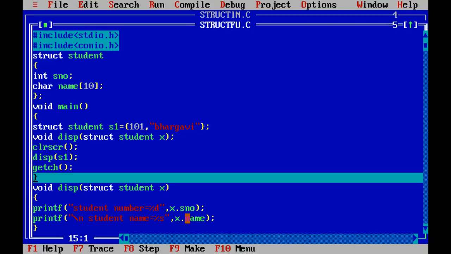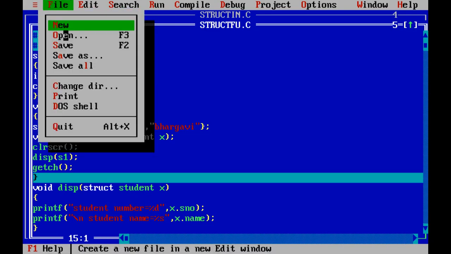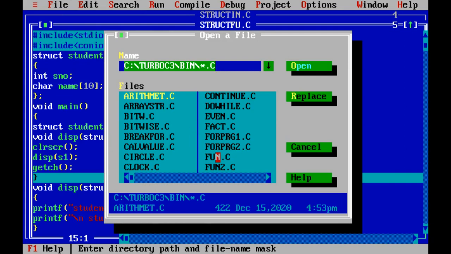So this program is related to structures with functions. That means how to pass a structure variable to a function. Normally we see how to pass a variable to a function, but this is related to how to pass a structure variable to a function. Now we'll see one more program, that is the last program, structure with arrays.